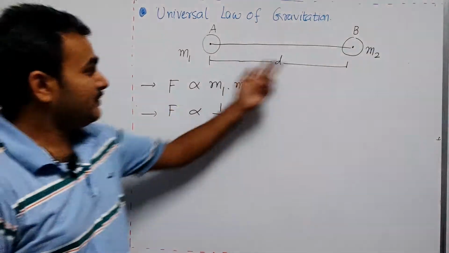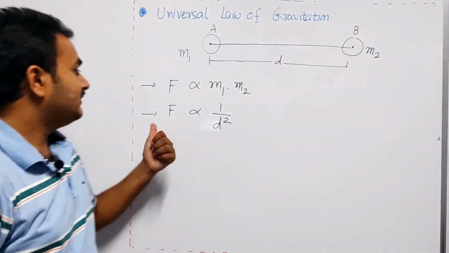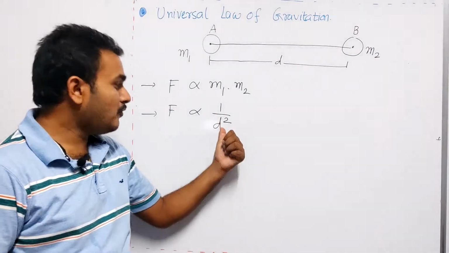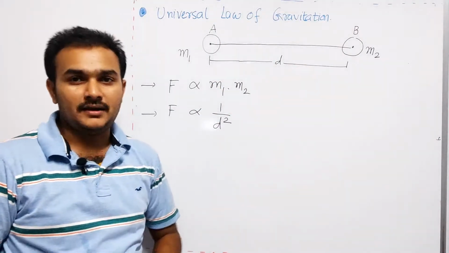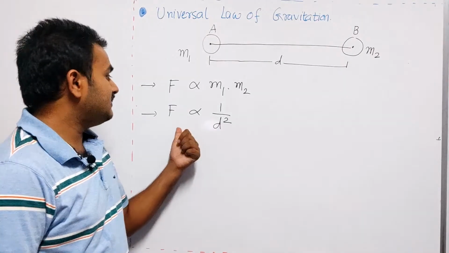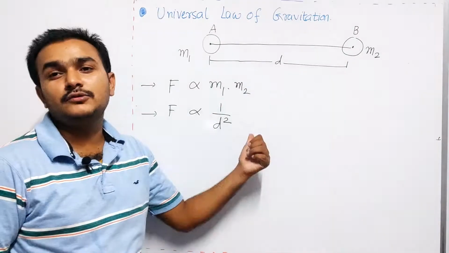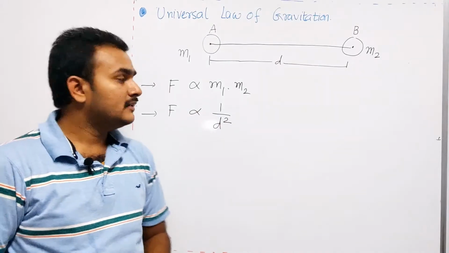So if the distance between the objects is d, then the force is proportional to 1 by d square.